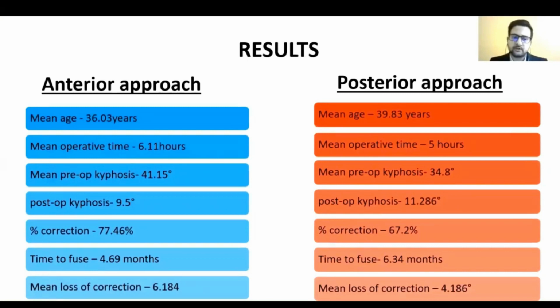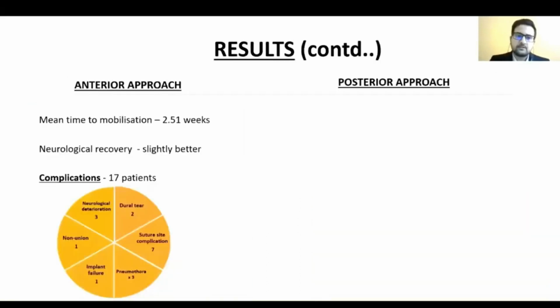The time to fusion was relatively less in anterior approach with 4.69 months, which was statistically significant compared to 6.34 months of posterior approach. The mean loss of correction in anterior approach was 6.18 degrees compared to 4.18 degrees in posterior approach. The mean time to mobilization in anterior approach was 2.51 weeks as compared to 1.18 weeks in posterior approach. The neurological recovery was slightly better in anterior approach compared to posterior approach.